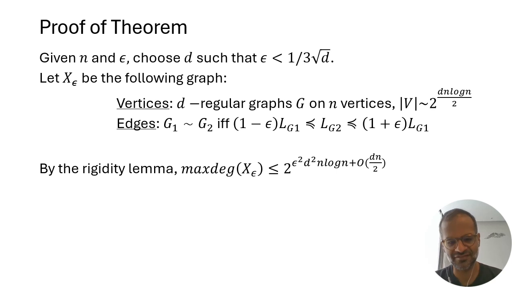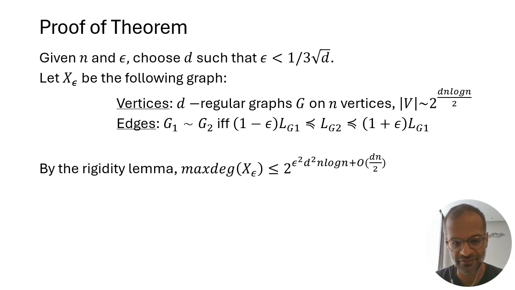What that means is that this neighbor H, most of its edges are just edges of G. The number of free edges that it has is actually something like epsilon squared d squared n, so a small number of free edges. And that implies that the number of neighbors is at most 2 to the epsilon squared d squared n log n plus some lower order terms, roughly. So this graph X of epsilon has small degree.